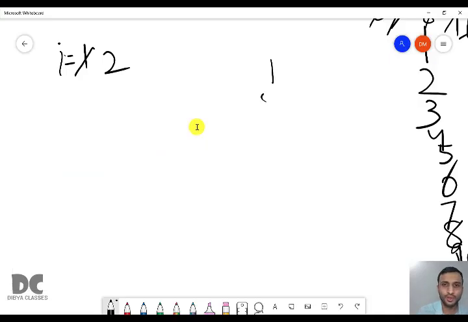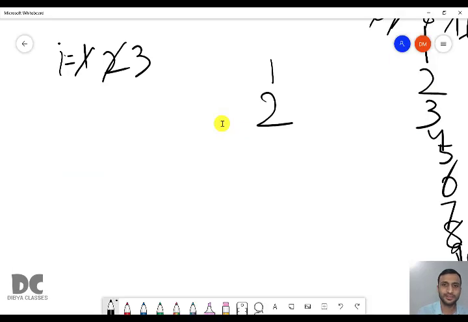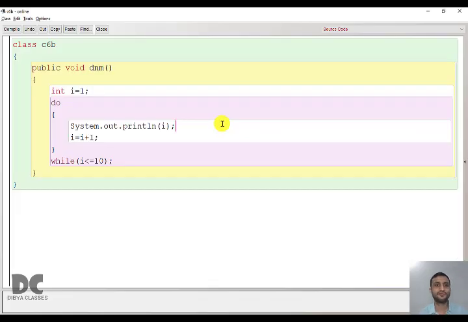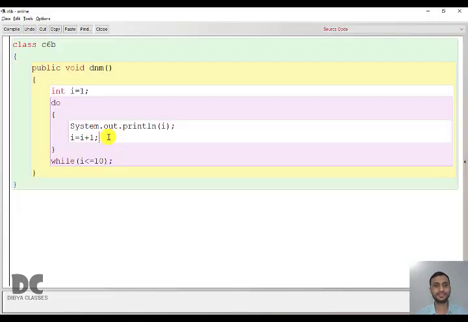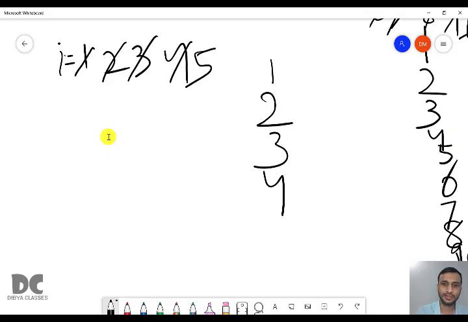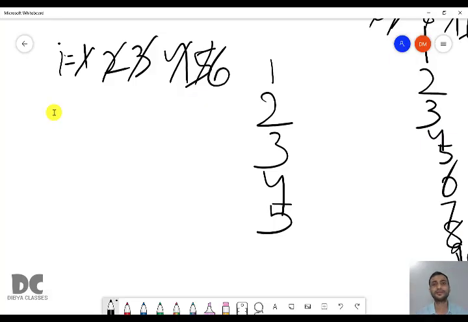It will print 2. Then I value increases to 3. 3 less than or equal to 10. True. Again it will go to do. Then it will print 3. I value becomes 4. 4 less than or equal to 10. True. Again do. It will do what? It will print that is 4. Then I value becomes 5. 5 less than or equal to 10. True. It will print 5. And it will increase the value to 6.